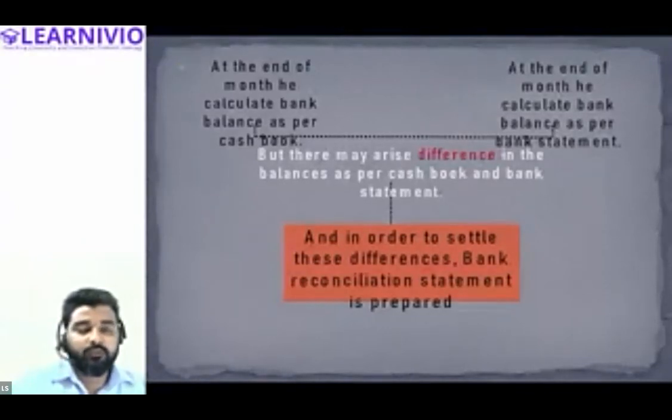The cash book is maintained by the accountant of the business, and the bank statement is prepared by the bank. Because the persons preparing these two statements are different, there may be a possibility that the balances of both books differ.